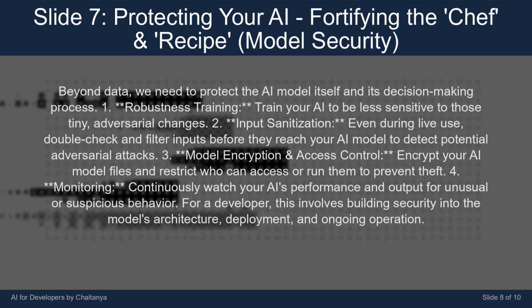Model encryption and access control. Encrypt your AI model files and restrict who can access or run them to prevent theft. 4. Monitoring. Continuously watch your AI's performance and output for unusual or suspicious behavior. For a developer, this involves building security into the model's architecture, deployment, and ongoing operation.